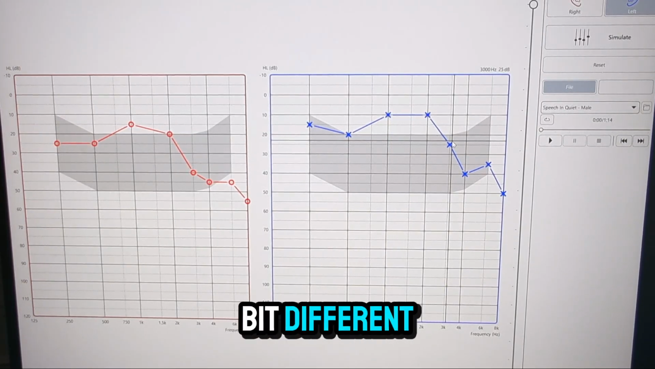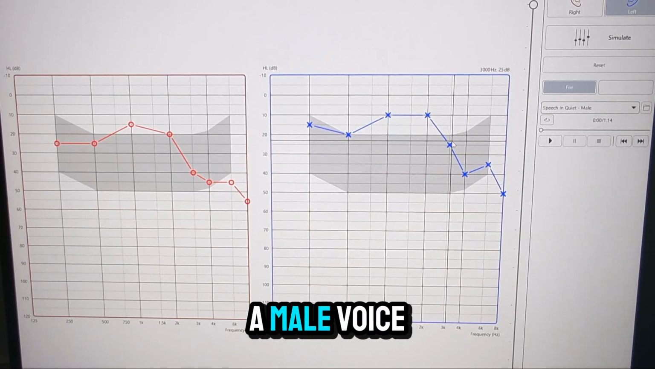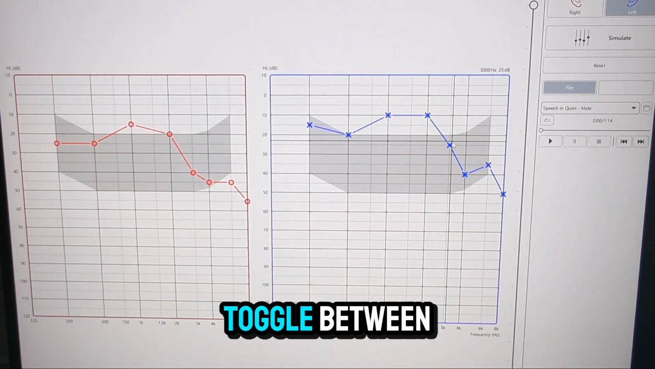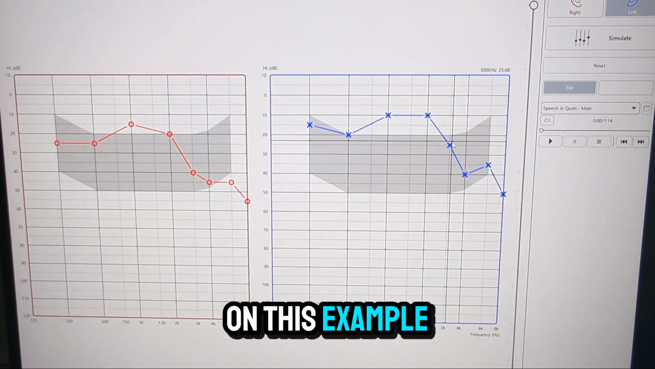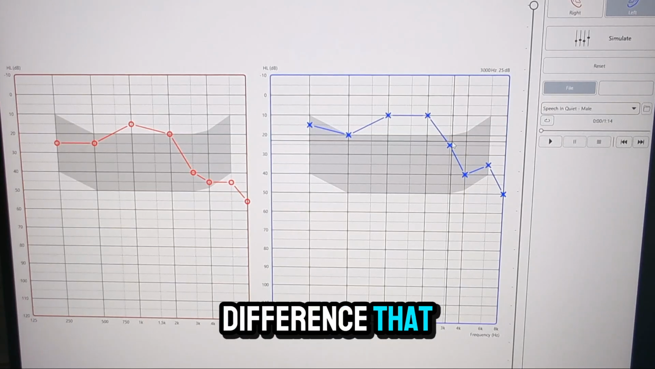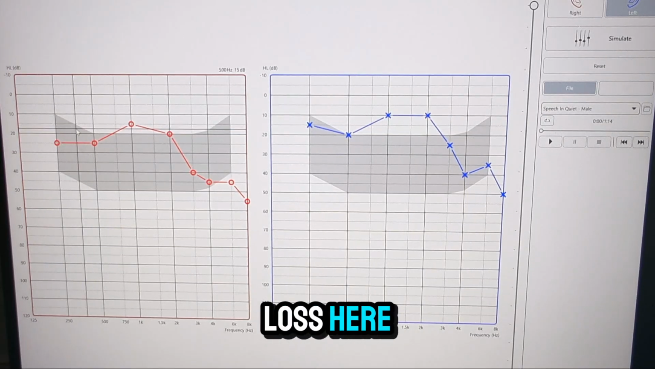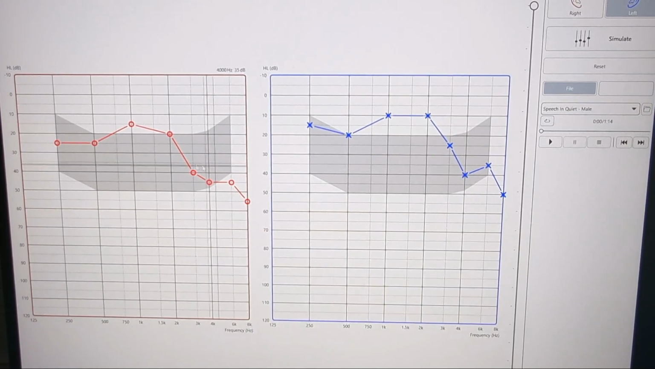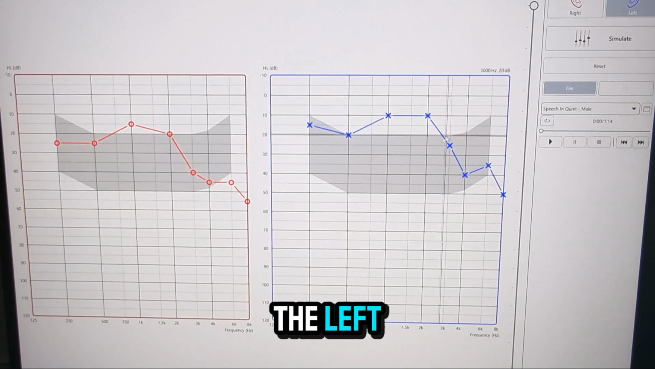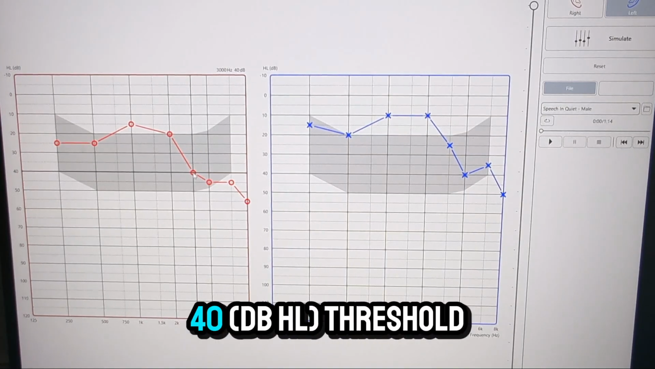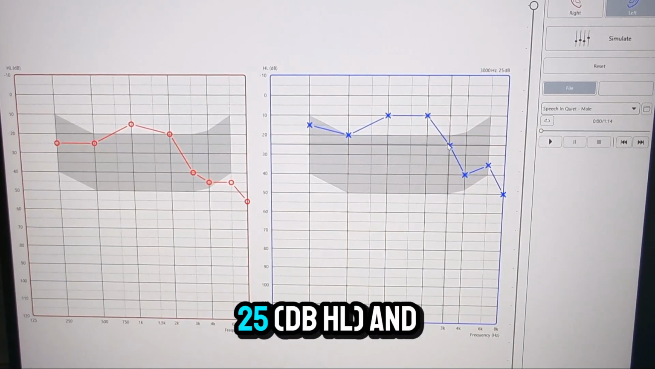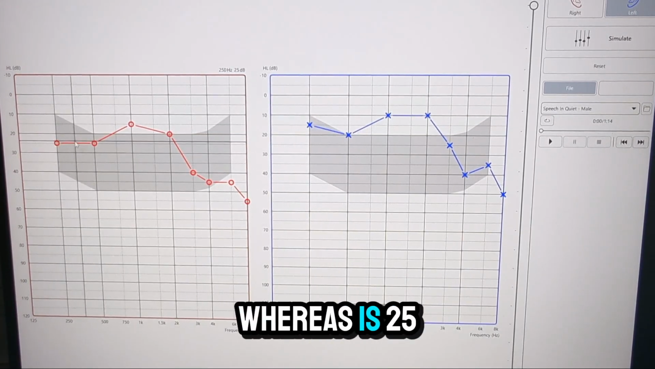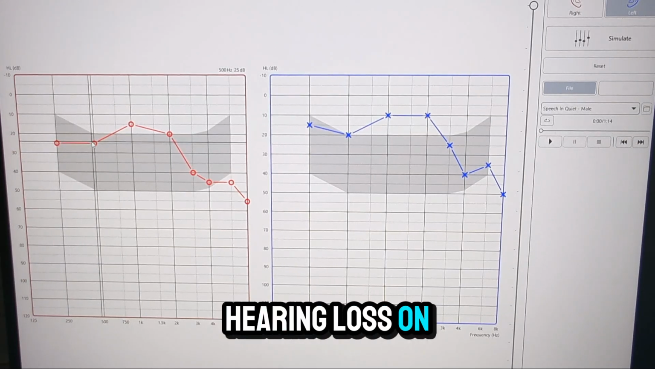We're going to do something a bit different on this video, is that we're going to add a male voice into the mix. We've only worked with female voices, and I think when we toggle between the male and female voices on this example, you will notice a difference, with the hearing loss here indicating a bilateral moderate high frequency hearing loss. But overall, the hearing loss is worse in the right ear than it is in the left, owing to the fact that 3 kilohertz is at 40, the threshold, whereas 3 kilohertz on the left is 25. And the low frequencies are within the normal range because it's 15 and 20, whereas it's 25, which is considered a mild hearing loss on the right side.